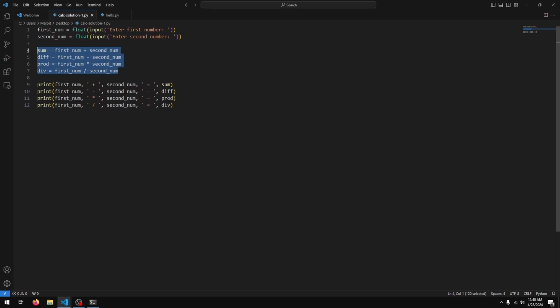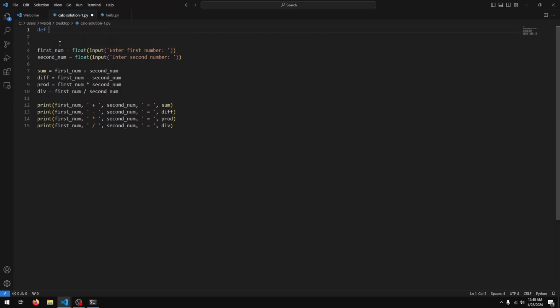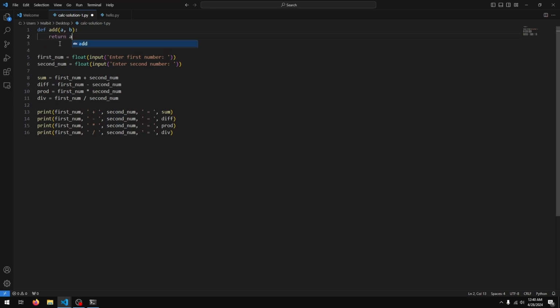But on the code side we have to create 4 functions that are going to add 2 numbers, subtract, multiply and divide. So let's do that now. We'll first create a function to add 2 numbers. So we'll just say def add, and we'll say our numbers are a and b, and we'll just return a plus b.